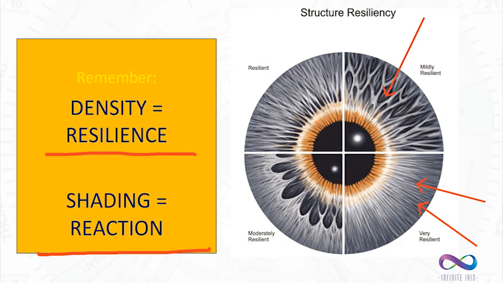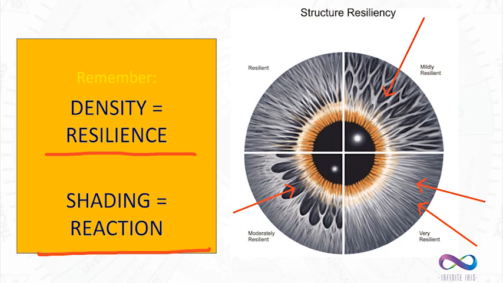Shading in the iris is caused by the depth of the fibers. The ability of the body to react to expel toxins is measured by the contrast of fibers from light to dark. Shading tells us about the level of vital force inherited in an organ. So here we see in these darker areas where there's less tendency to be able to kick toxins out or hold nutrients in. So the density has everything to do with the shading.